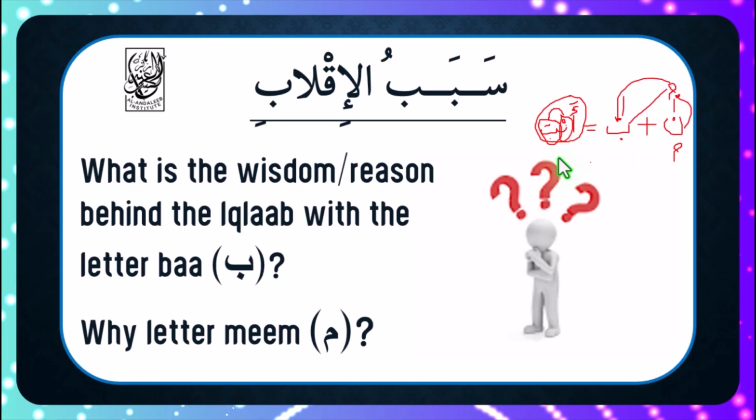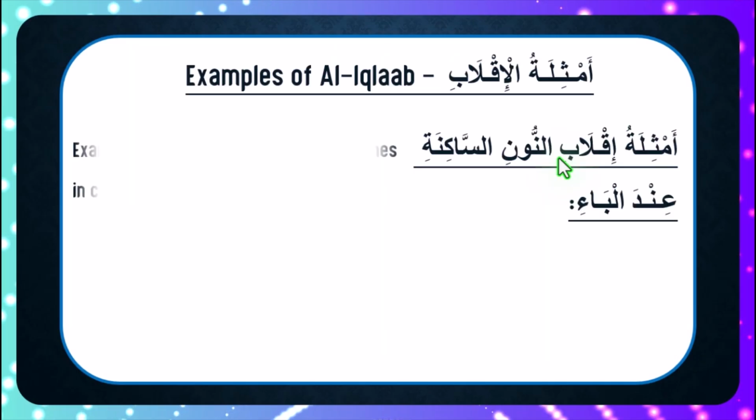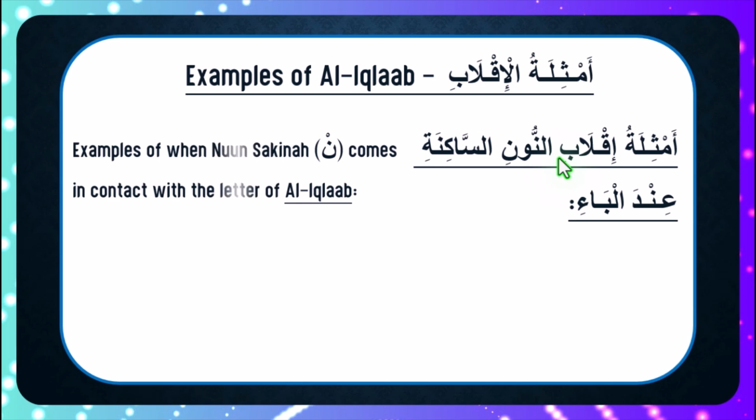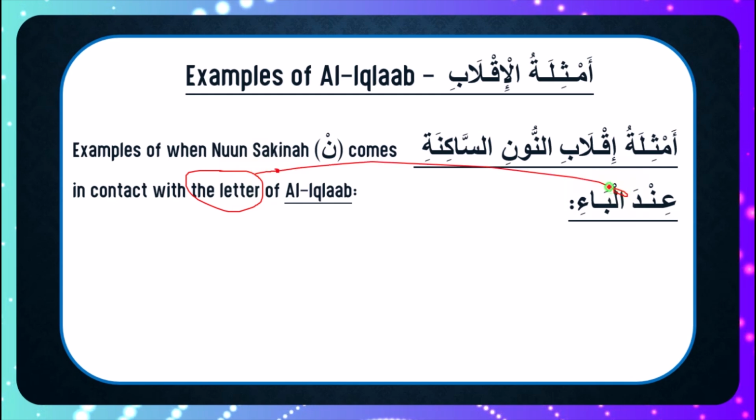Now, moving forward with our discussion, we want to look at examples of al-iqlab. And of course, we've said times without number that iqlab has to do with changing Nuun Saakinah to a subtle meme when it comes in contact with ba. So now I want to look at examples of Nuun Saakinah when it comes in contact with the letter of al-iqlab. Now, if I may ask, what is this letter of al-iqlab we are referring to here? Of course, that letter is letter ba.